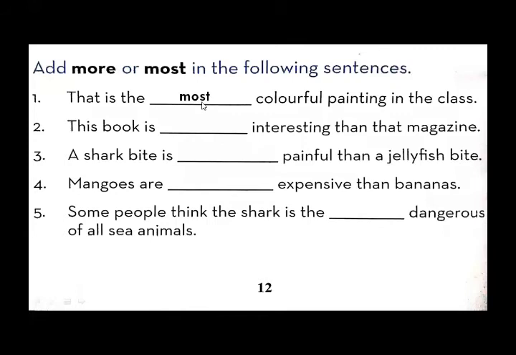Write the answers in your course book using a pencil. Course book, page number 12. Second one, this book is dash interesting than that magazine. I'm comparing a book to a magazine. What should I write over here? More or most? Yes, very good. We'll write here more. Why? Because I'm comparing two things, right? I'm comparing book with magazine.